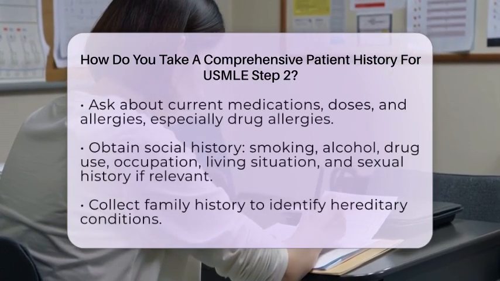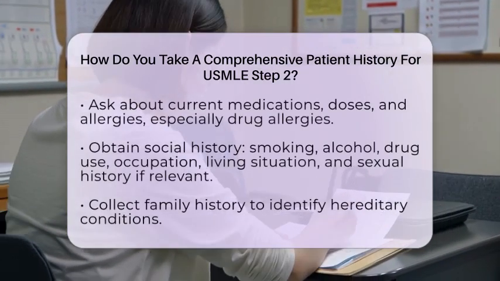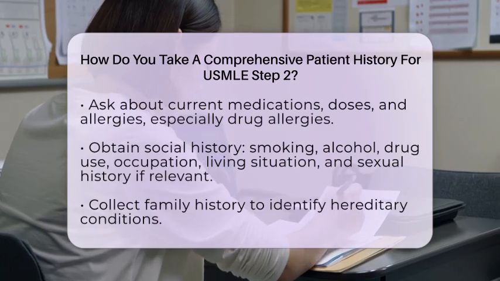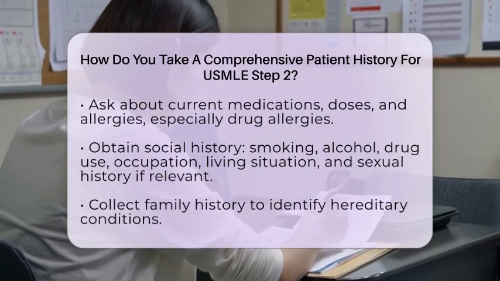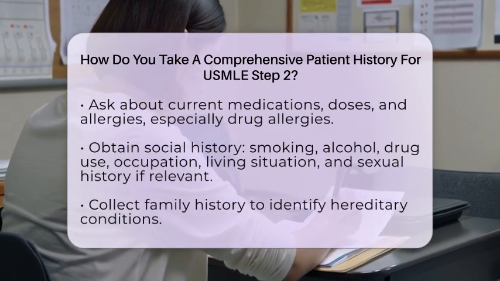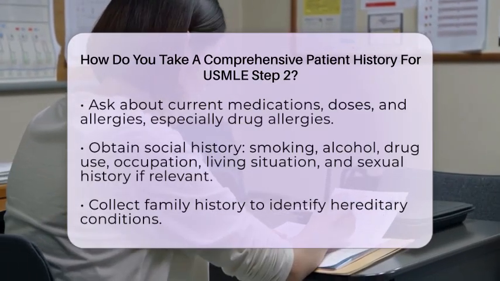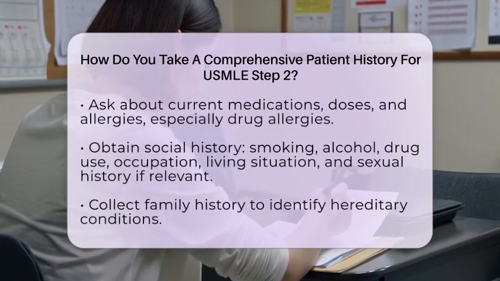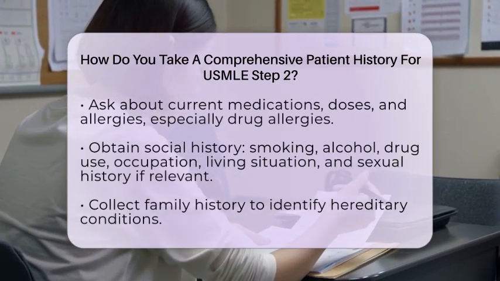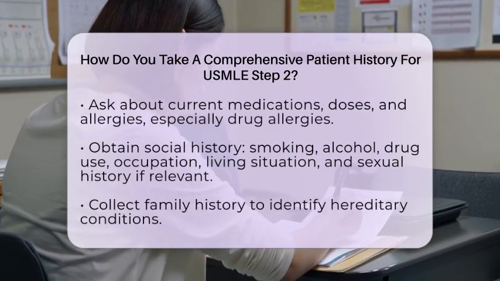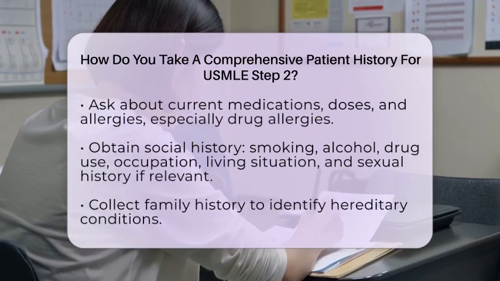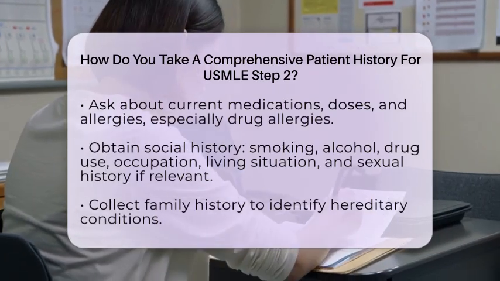After that, do a review of symptoms to see if there are other symptoms across different organs, like chest pain, shortness of breath, or weakness. Then gather the patient's past medical history, including any chronic illnesses, previous hospital stays, surgeries, and past conditions. Ask about current medications, including doses and how often they take them, and check for allergies, especially drug allergies.